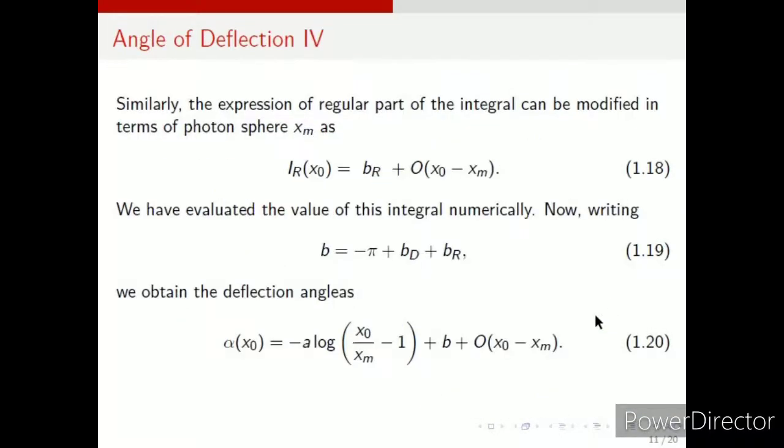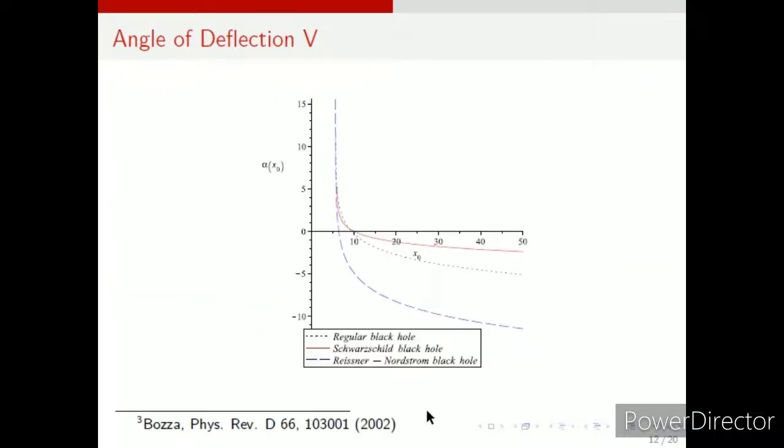So the total angle of deflection is given by this 1.20. Okay, now Ir, as I said already, is found numerically, and I've just renamed a bit of the expressions and then put it in 1.20. Ultimately that is the angle of deflection that we have got. Now I would like to once again remind that xm is the photon sphere, while x0 was the distance of closest approach. Now this is the final expression of 1.20, that's the answer.